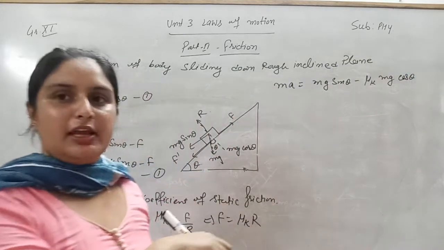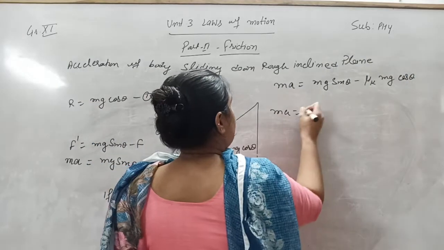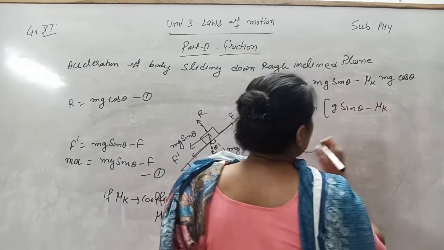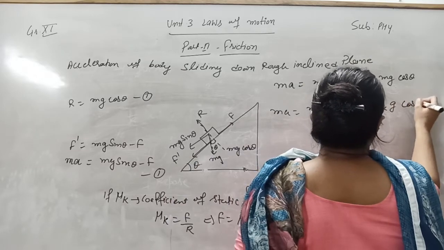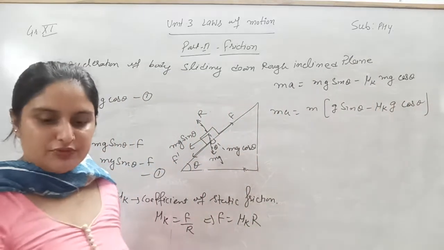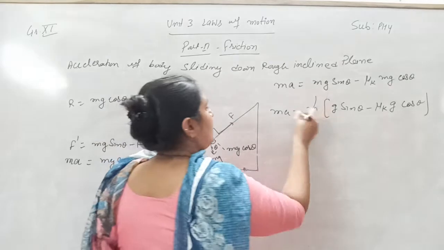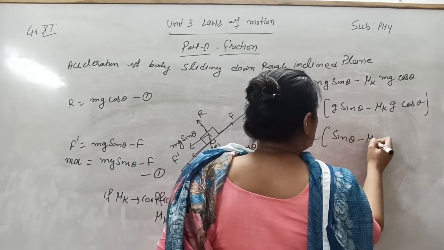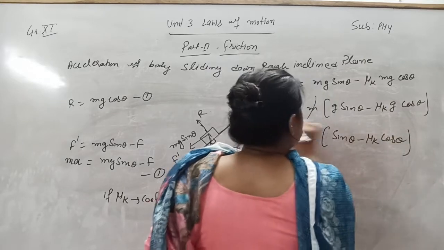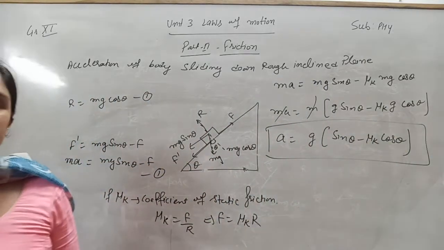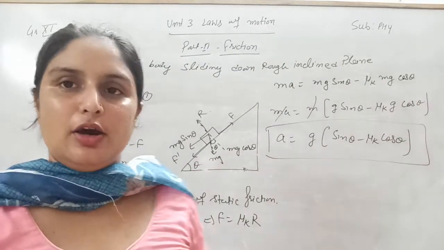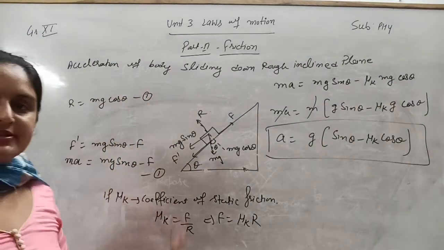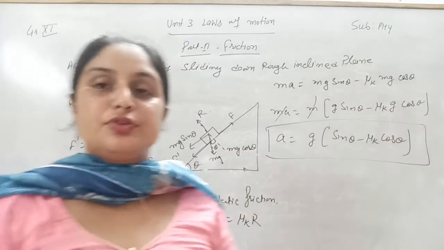From the right hand side take m common. ma is equal to m into g sin theta minus mu k g cos theta. m cancels on both sides, and you are left with a is equal to g, also common, into sin theta minus mu k cos theta. This is the acceleration produced in the object that is going to slide down the inclined plane.